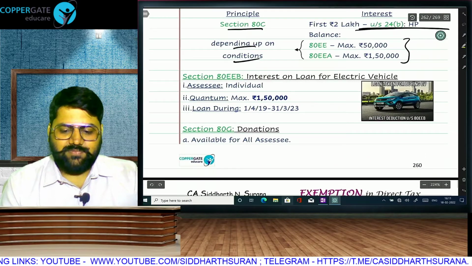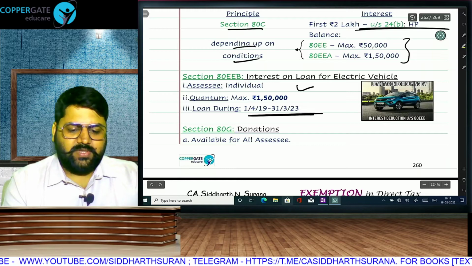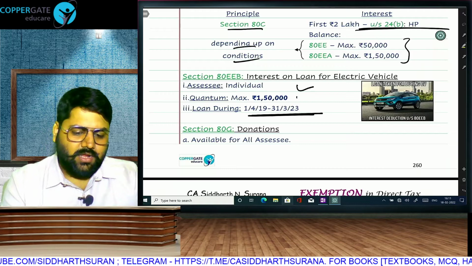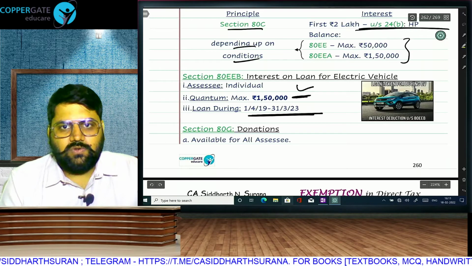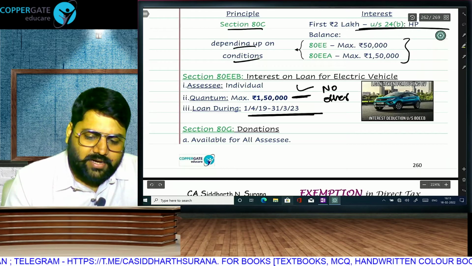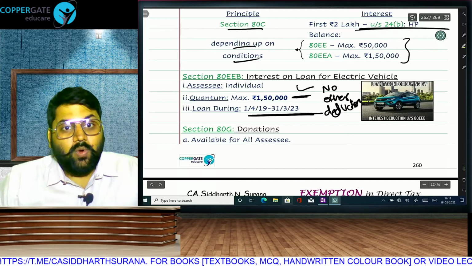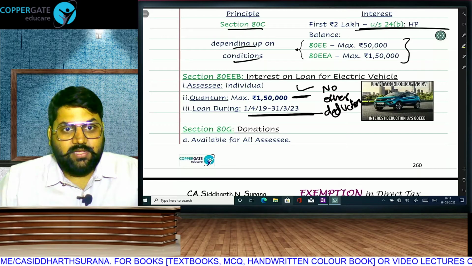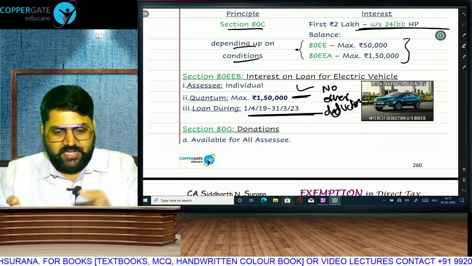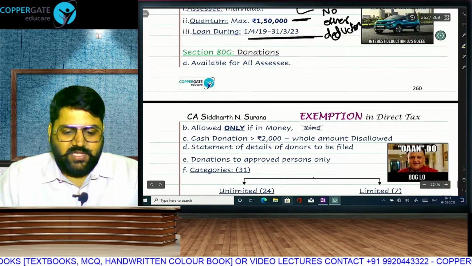Interest on electric vehicles, something that our government is again and again trying to promote, for individual loan taken during this period, 2019-20, 20-21, 21-22, up to 2023. Actual interest or 1,50,000, whichever is lower. Let me inform you about this. You won't get any other deduction. For example, if your vehicle is purchased for business purposes and you are taking PGBP deduction of the interest already, then you can't take this. And if it is a personal purpose vehicle, you take this deduction, then you don't get PGBP deduction. You can take the deduction only at one of the two places.